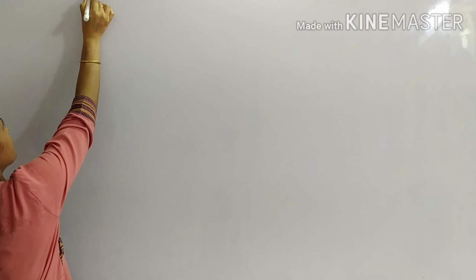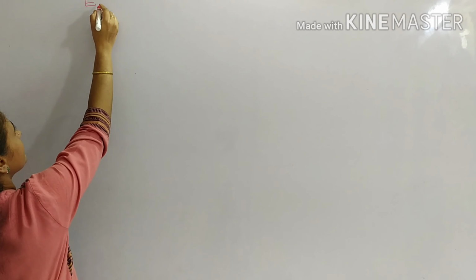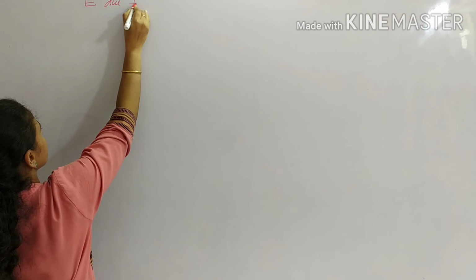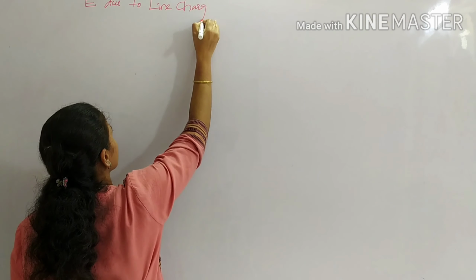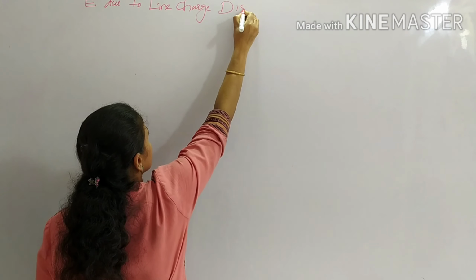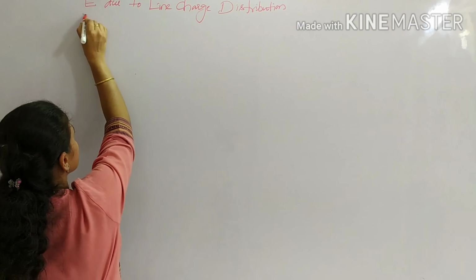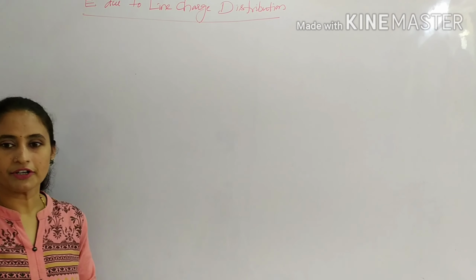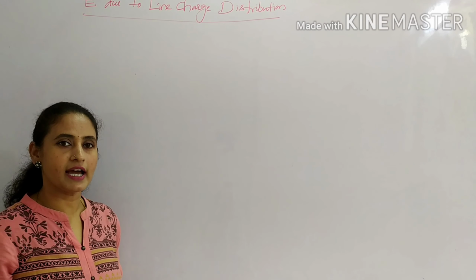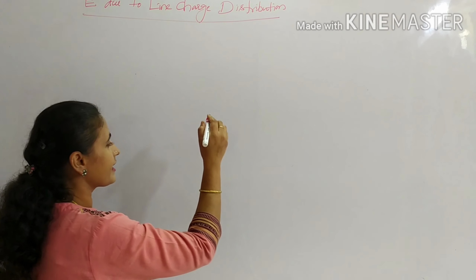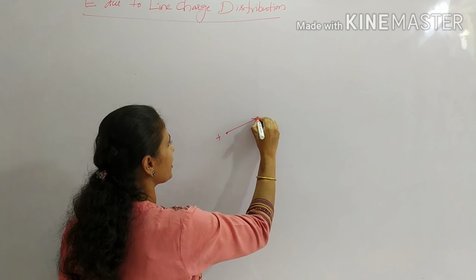So the first one, electric field. Electric field is indicated by E bar. Electric field due to line charge distribution. We are going to derive an equation for the electric field due to the line charge distribution. In the last class we have seen what the electric field is due to one particular point charge.